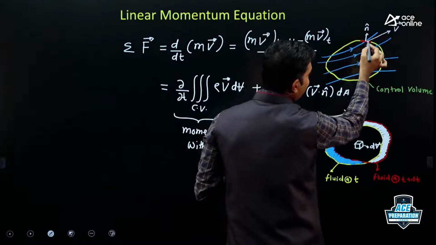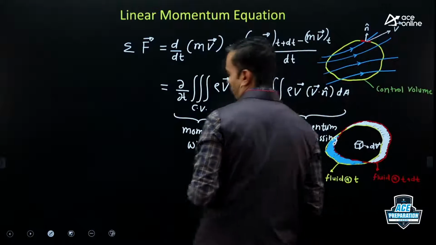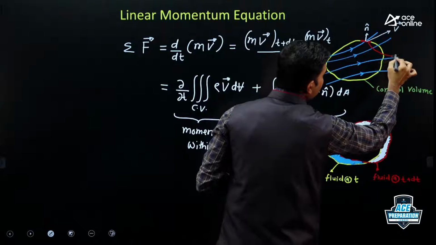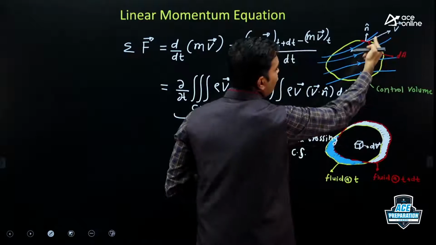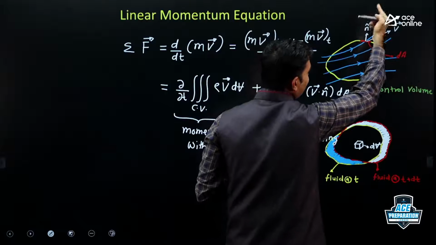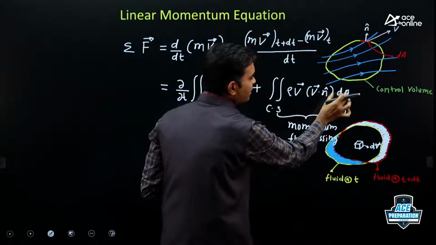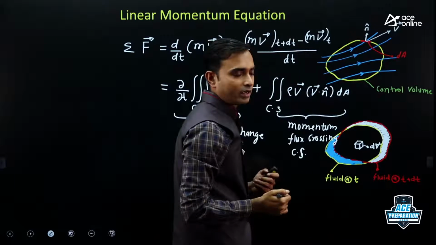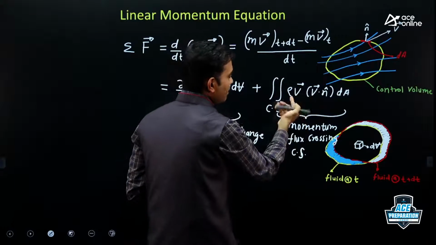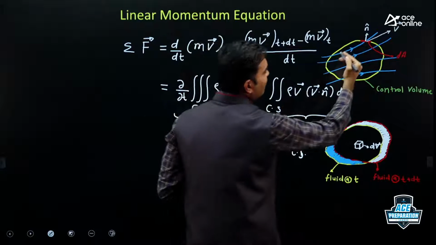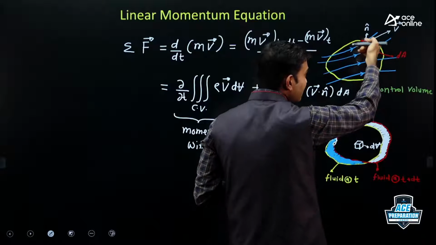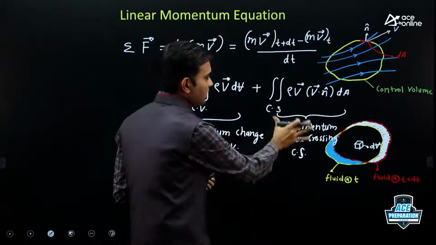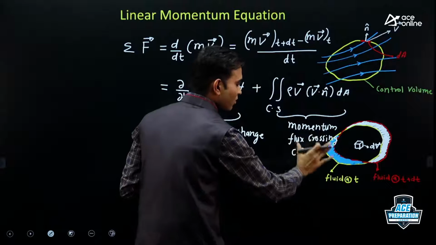Let us consider a small area dA. This red one is the small area dA. So V dot n gives you the normal component of velocity. Normal component of velocity times area gives the discharge going out of this area. Discharge times rho times V gives the momentum flux going out of that area, and this is calculated over this entire surface. So this second term indicates momentum flux crossing the control surface.